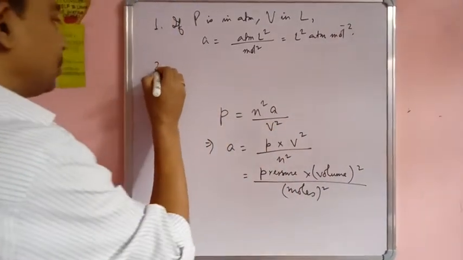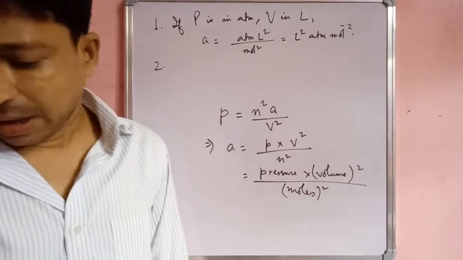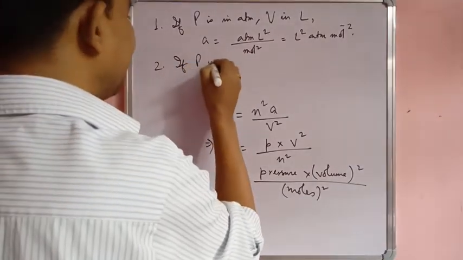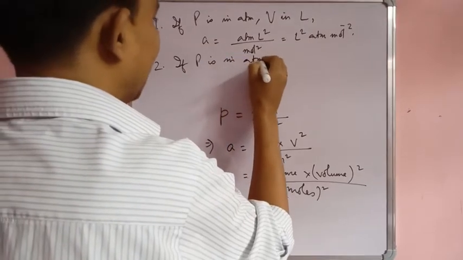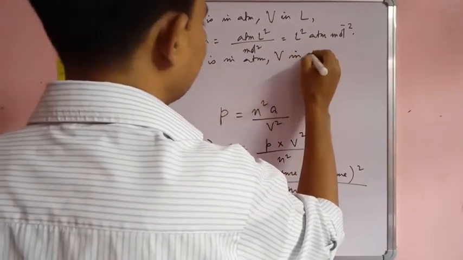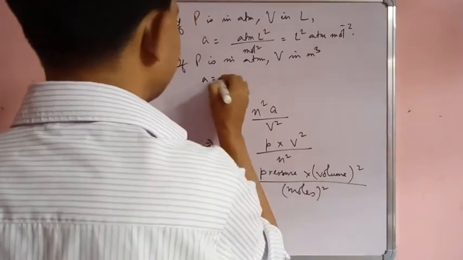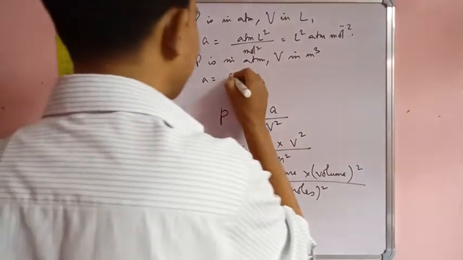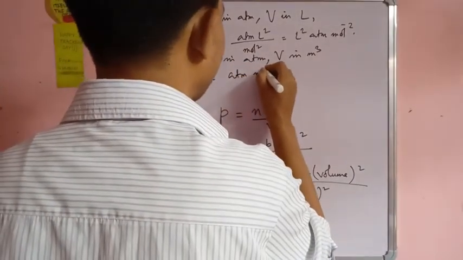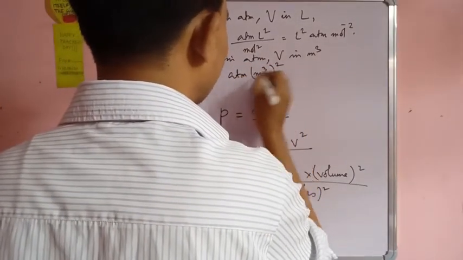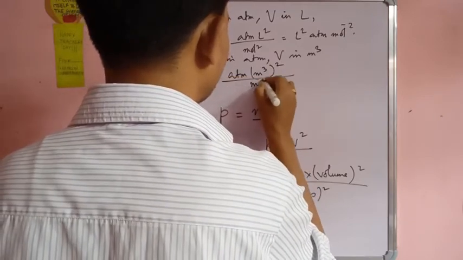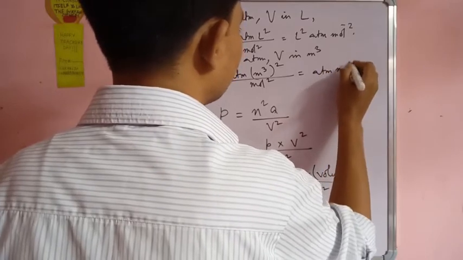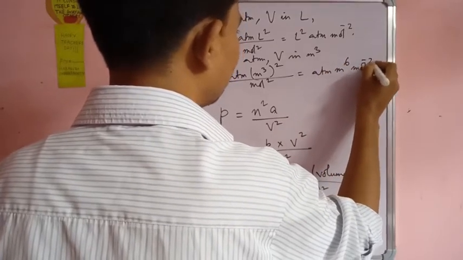Okay. Number 2 is if P is in ATM and volume in meter cube. If P is in ATM and volume in meter cube, then A is equal to ATM into meter to the power 6, ATM into meter cube whole square divided by mole square, which is equal to ATM meter to the power 6 per mole square.